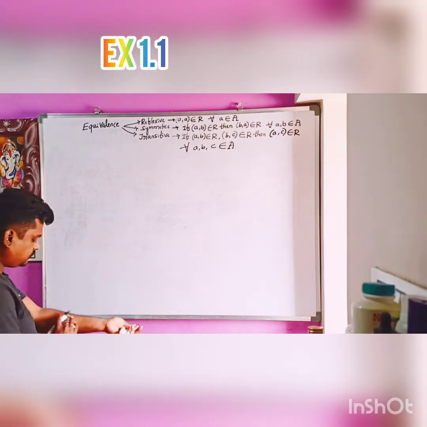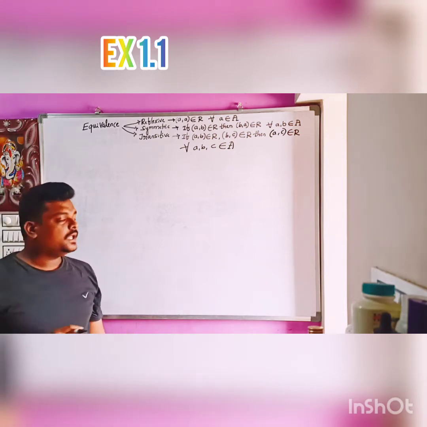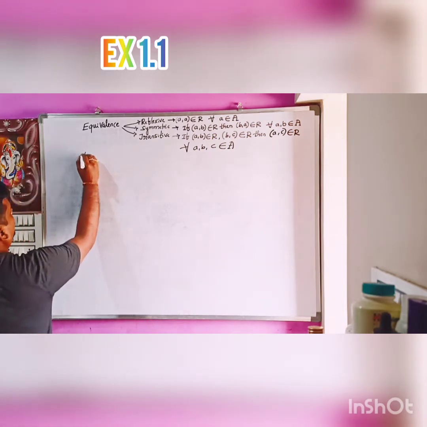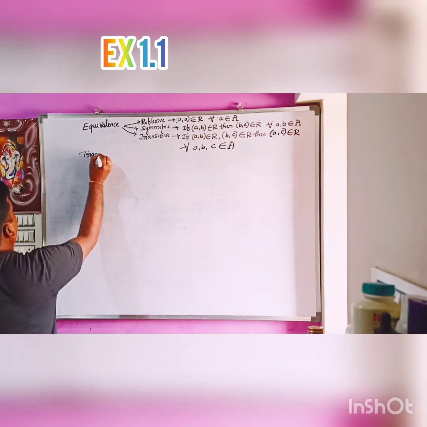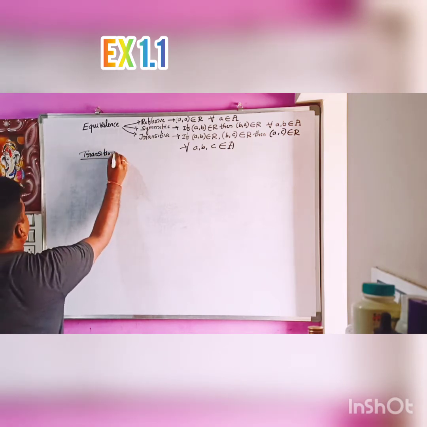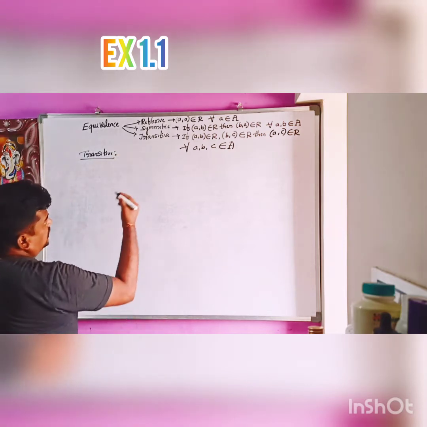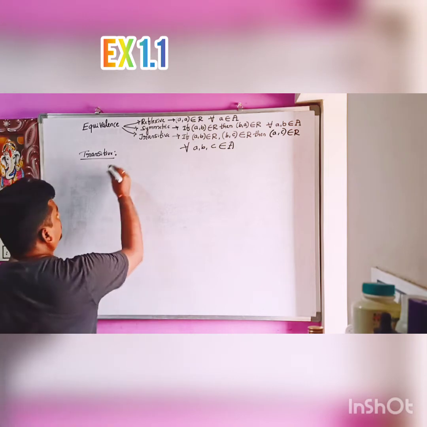I give one more definition for transitive. As a note, we have considered this: a relation does not contain a continued ordered pair.